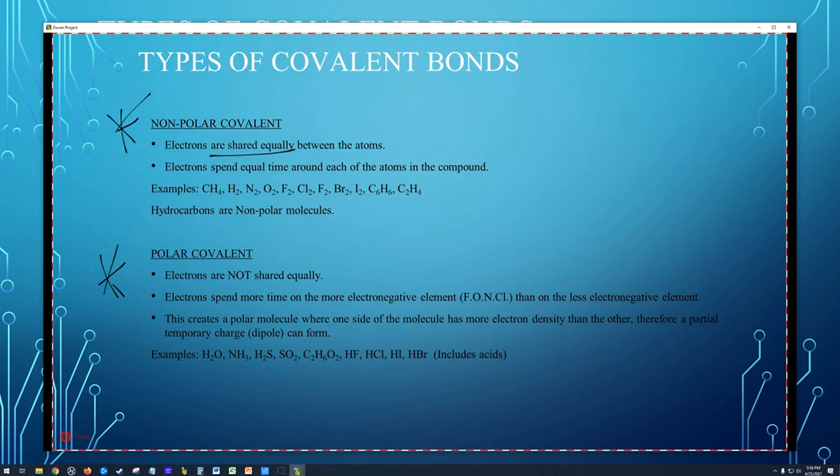In a polar covalent bond, electrons spend more time on the more electronegative atom, because it pulls the electrons more. They spend less time on the less electronegative element because it has less pull, so it doesn't hold those electrons as tightly. This creates a polar molecule where one side has more electron density than the other. Therefore, we have a partial or temporary charge, which we call a dipole.